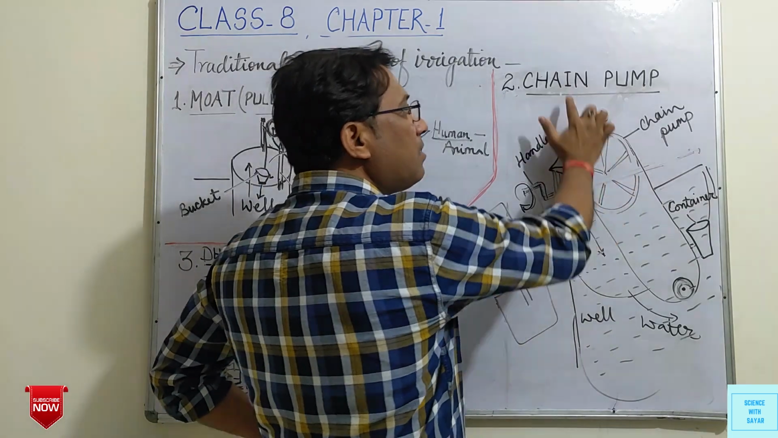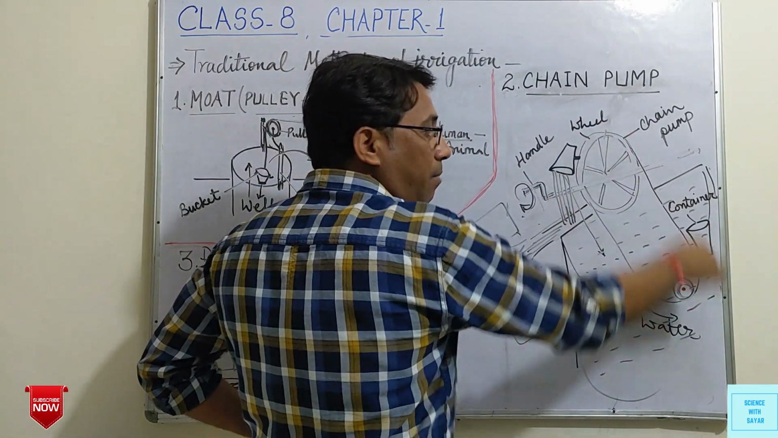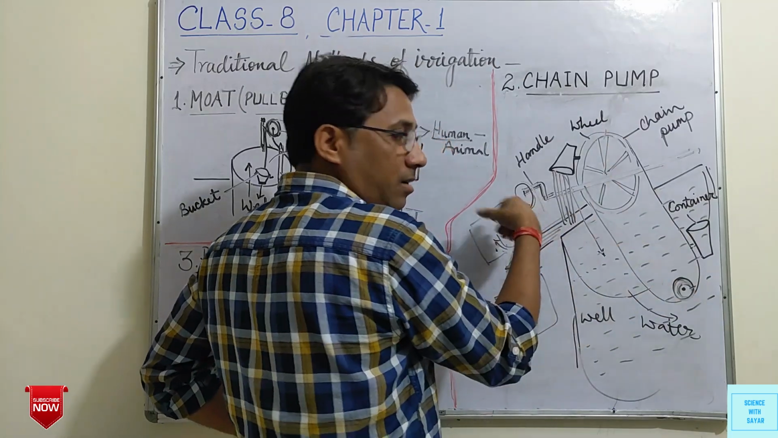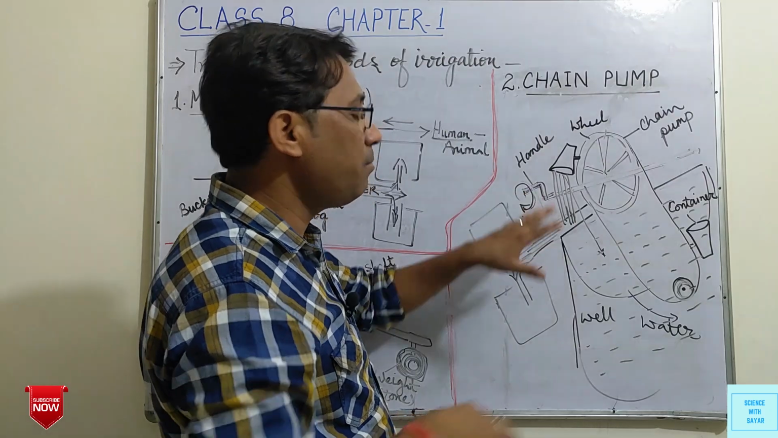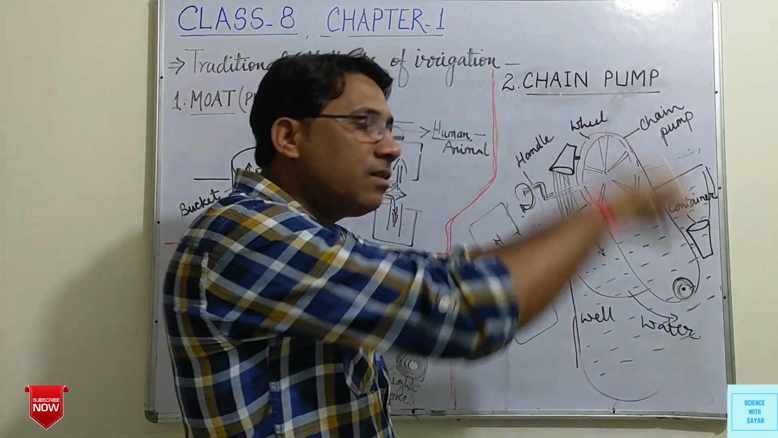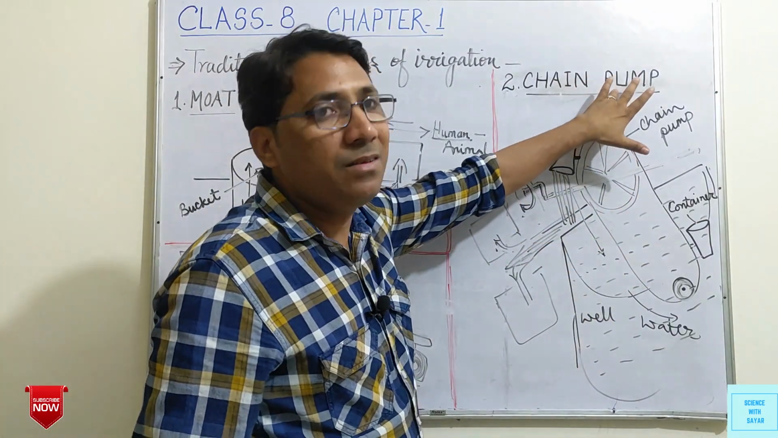So in this system, a chain and a pump-like structure is used, which is operated by moving the handle in a circular way. So this is known as the chain pump system.